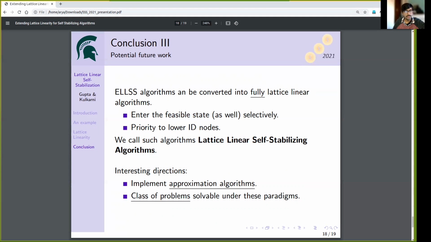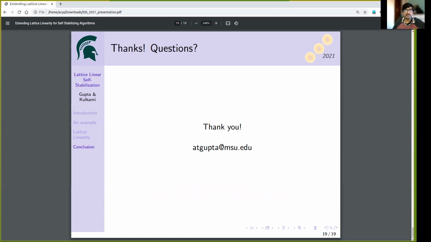Some interesting future work directions are also listed. It might be interesting to study if we can implement approximation algorithms under the paradigms of lattice linear and eventually lattice linear self-stabilizing algorithms. It might also be interesting to study exactly what class of problems can be solved under these paradigms. This concludes my presentation.